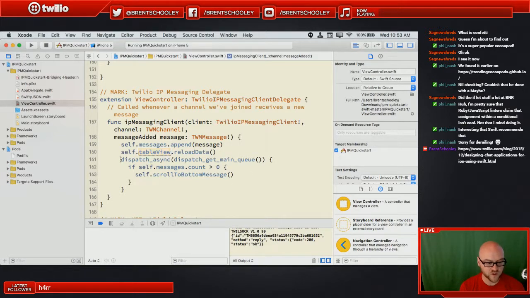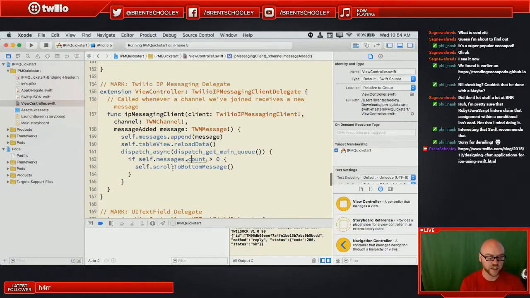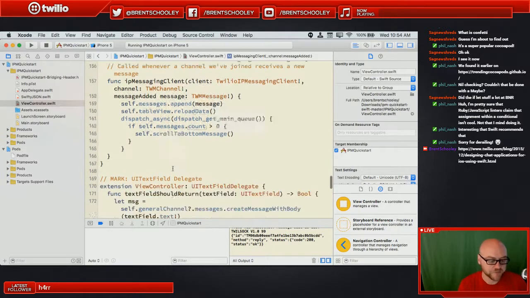And then this dispatch async get main queue, if you are in, like we are here, kind of in a background thread, if you want to do things on the UI, you need to call it from the main UI thread. And this is basically saying if we have more than 0 messages, we need to scroll to the bottom. That's a preference. You don't necessarily need to do that. I could see applications where when a new message pops up, you wouldn't want to scroll to the bottom, because then the person will lose their place in the application, and that might not be what you want. But that's what we're doing here, scrolling down to the bottom when a new message comes in.